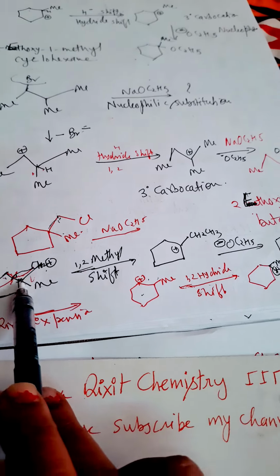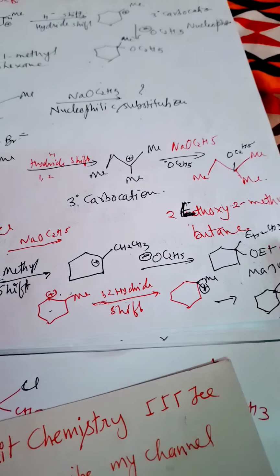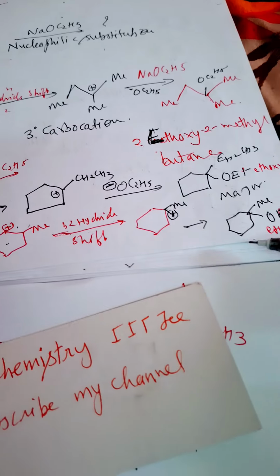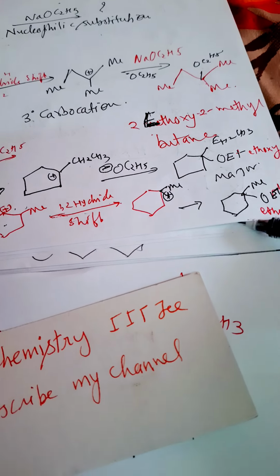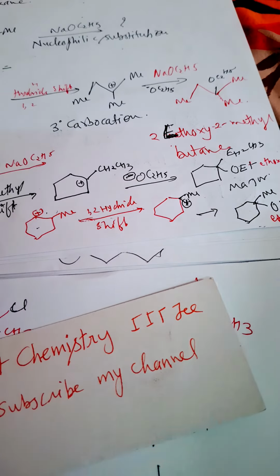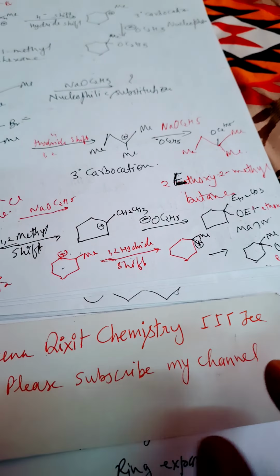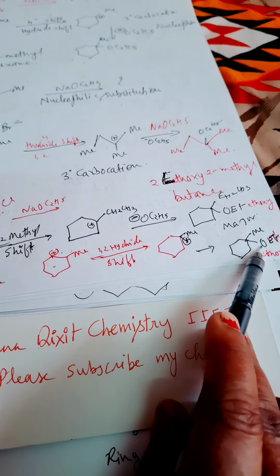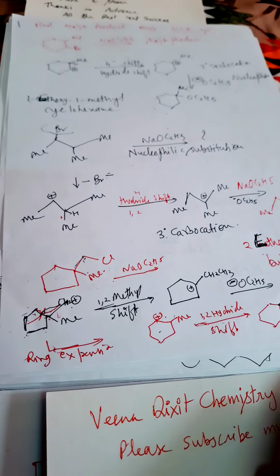Again, there are 2 products, one product is this with a cyclopentane ring, and the other one is from the cyclohexane ring. So you have to prepare this one in MCQ, ring expansion, although it is in the BSc course, you have to learn about it. Okay, so we will get this product. Clear to you? All the best for your success.